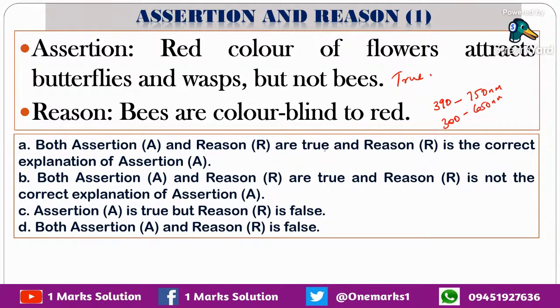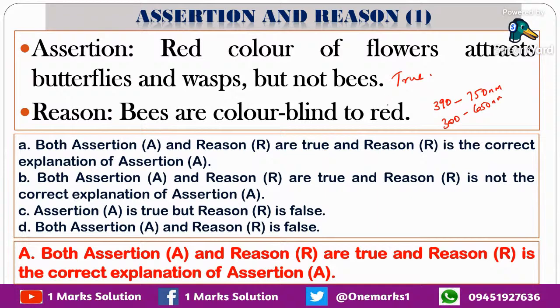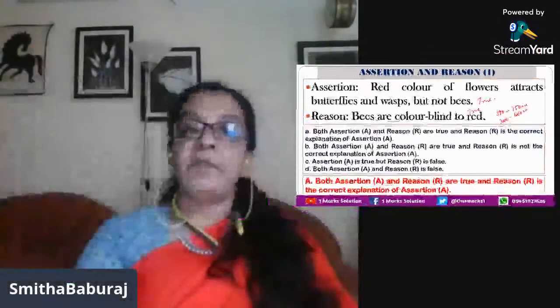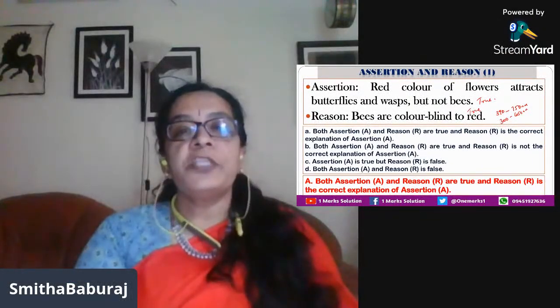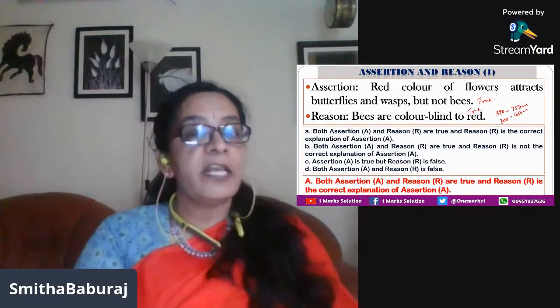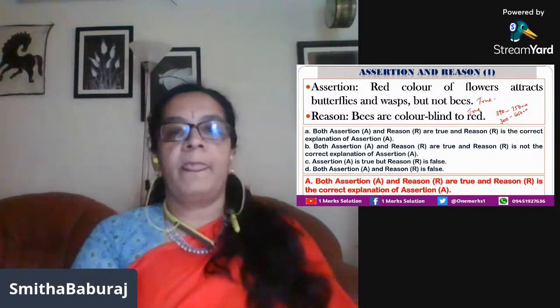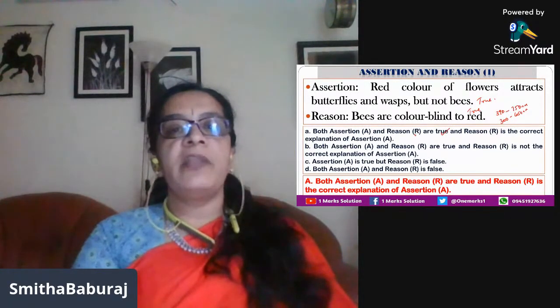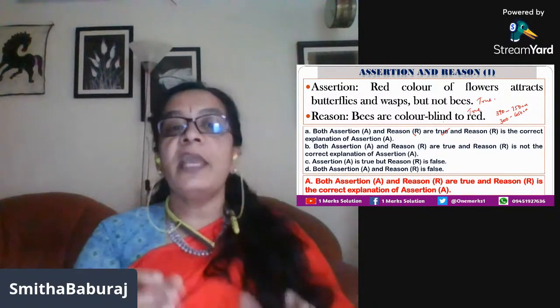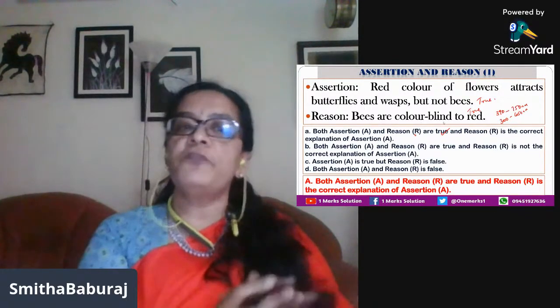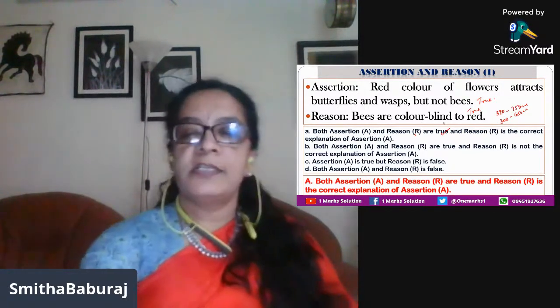So this statement is also true. That means the second statement is also true, and it is actually an explanation for why not bees. It's a proper explanation for the first statement. So the answer is A, that is, both assertion and reason are true, and the reason is the explanation.